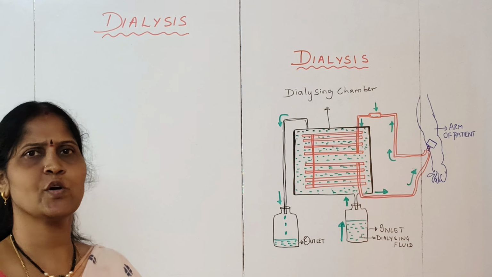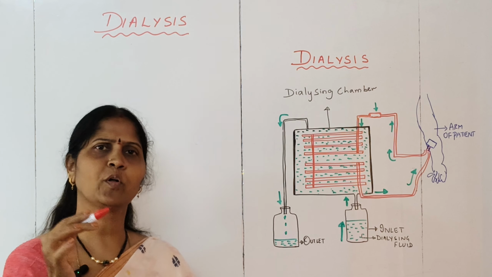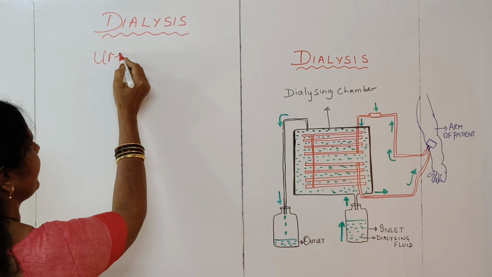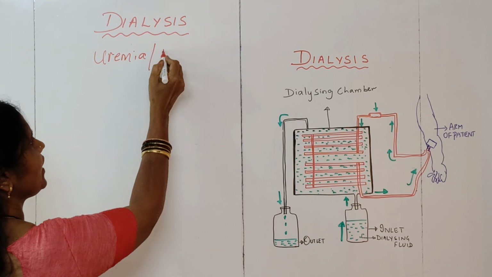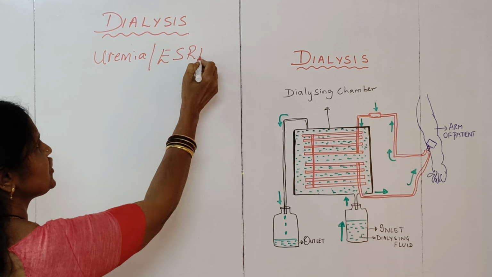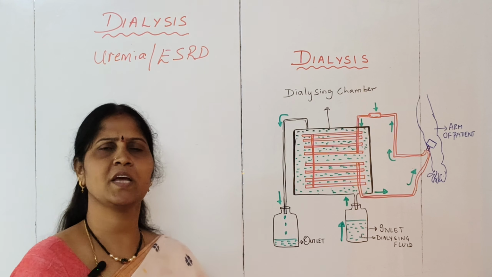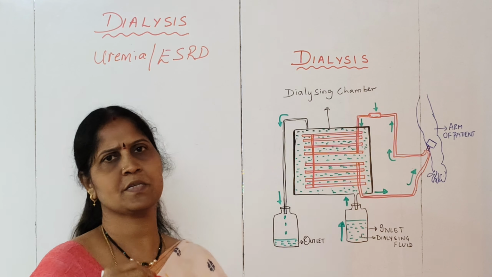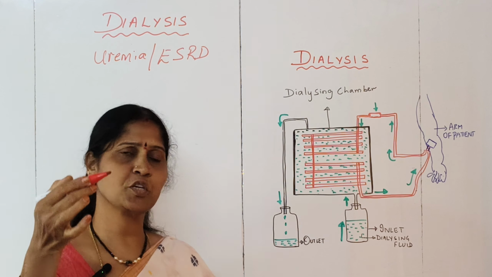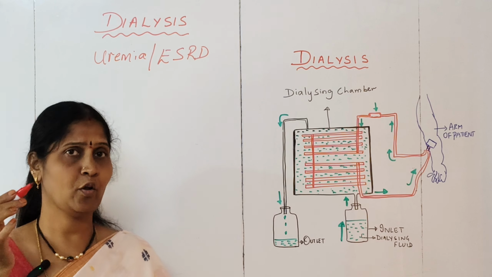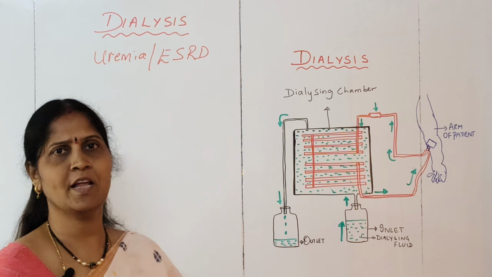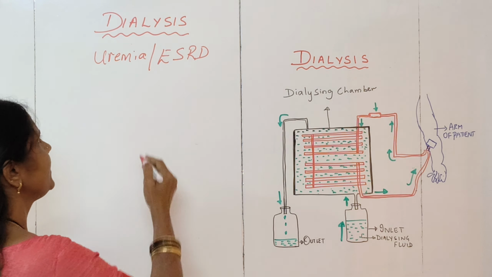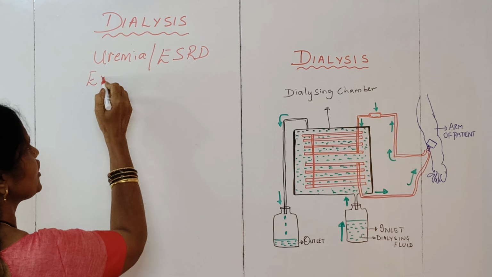Dialysis is also called an artificial kidney. When both kidneys of any person fail, the condition is called uremia, or ESRD, that is end stage renal disease. So imagine what will happen if both kidneys of a person fail. Kidneys perform the function of excretion, as we know, and they also help in osmoregulation, which is maintenance of water and ion balance inside our body. So they are responsible for excretion as well as osmoregulation.